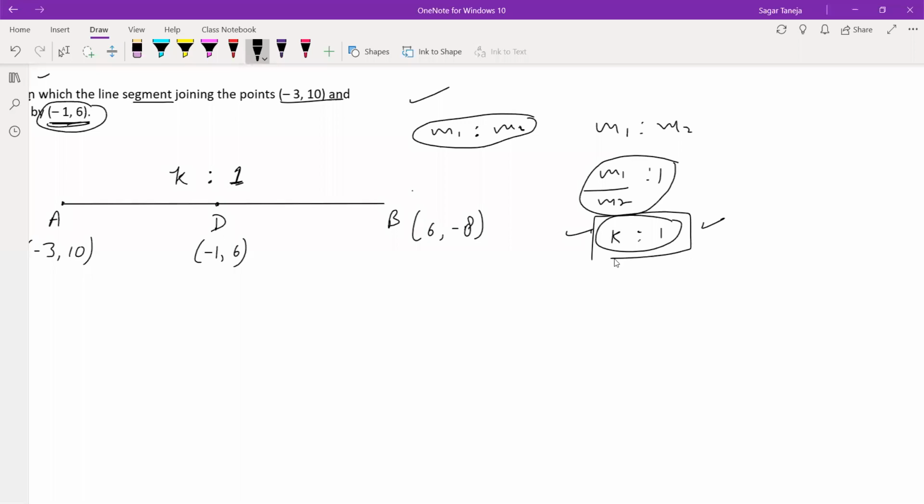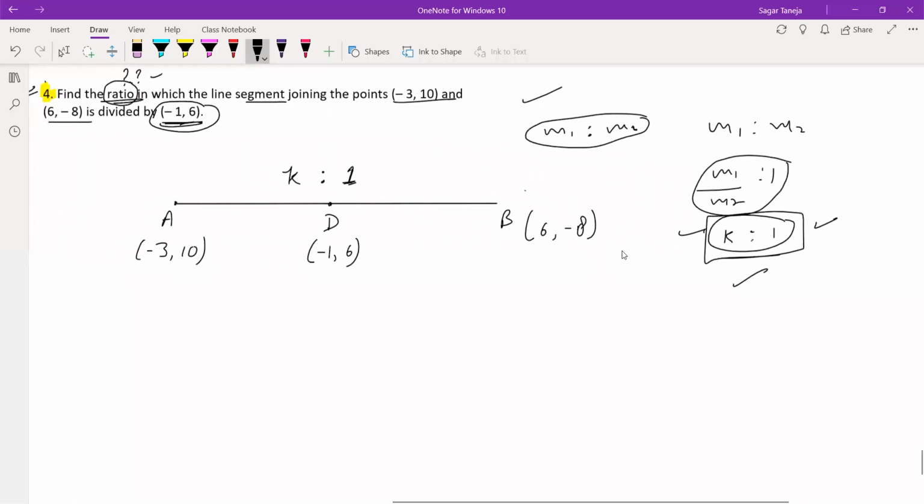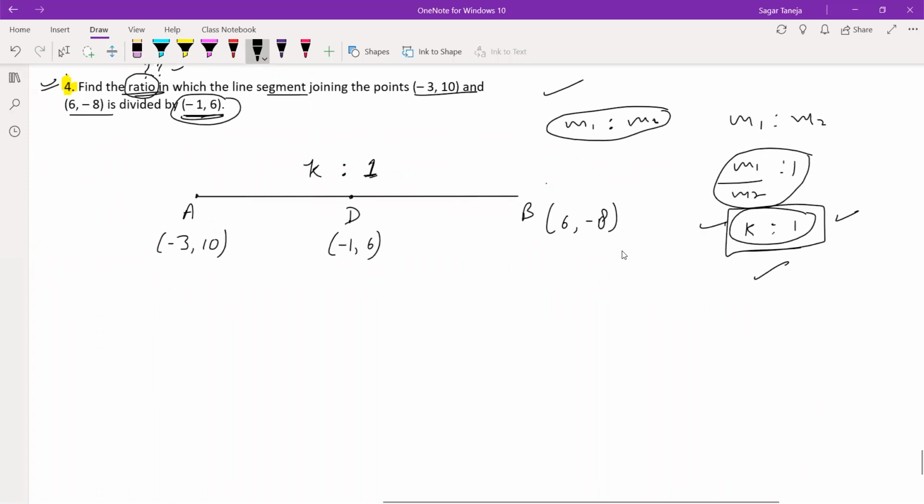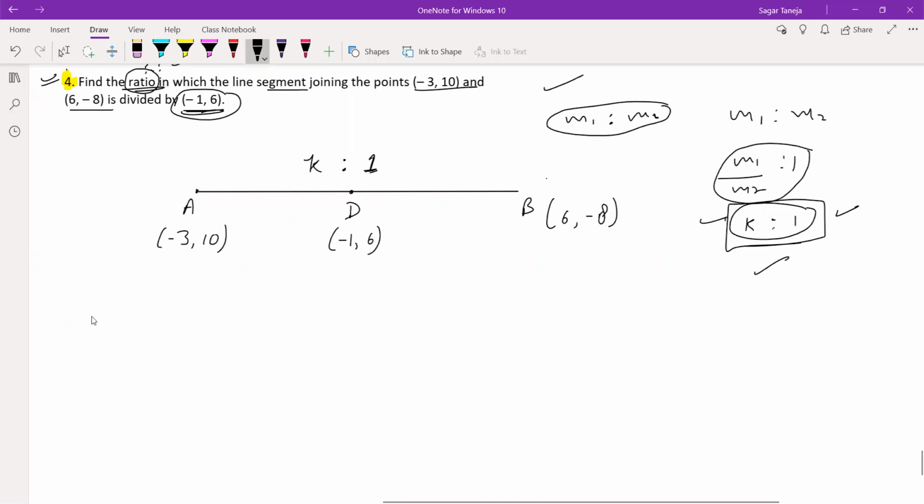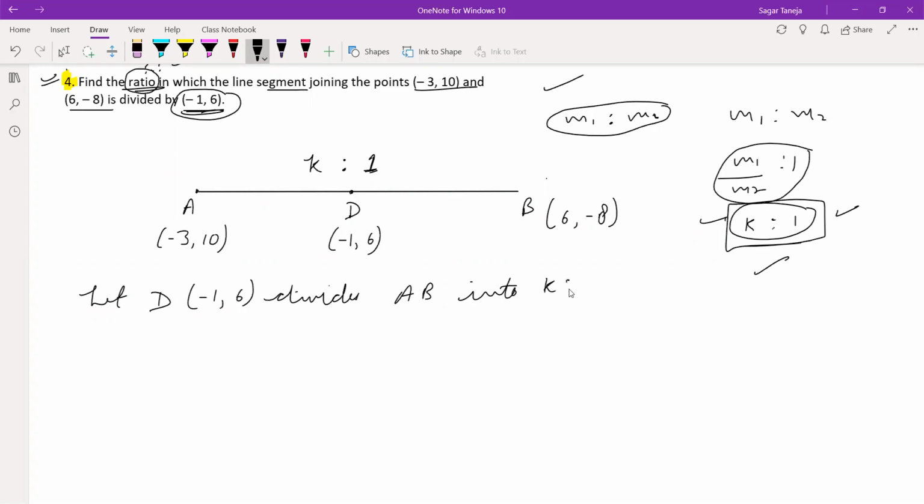So this will help you to solve the value of the ratio easily. So how to calculate now? Right, let the point D, minus 1 comma 6, divide AB into which ratio? Into K is to 1. So let D minus 1 comma 6 divide AB into which ratio? K ratio 1. So you should do it by K ratio 1, which is an easier form.